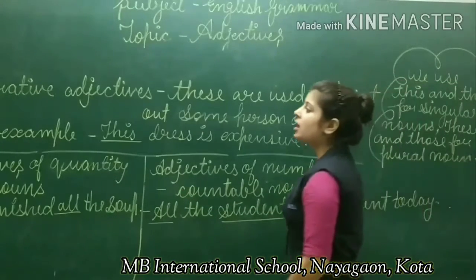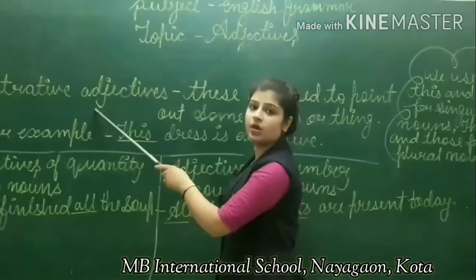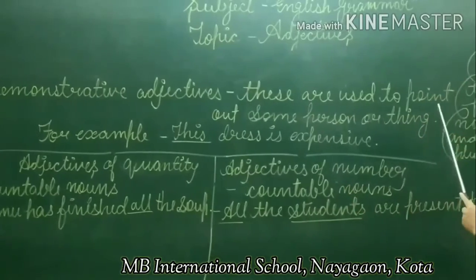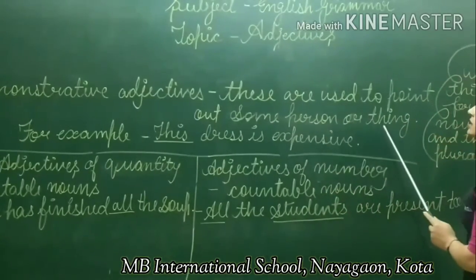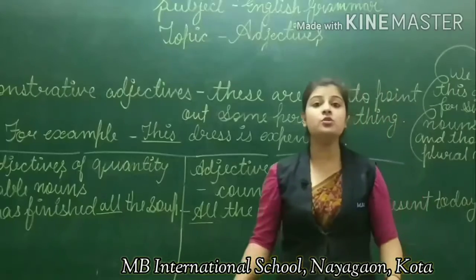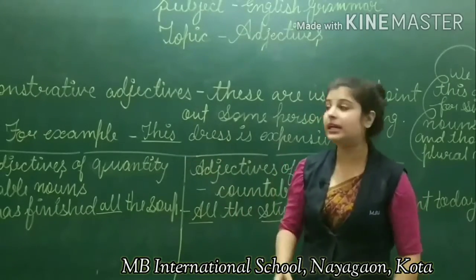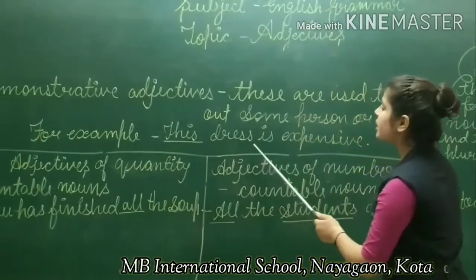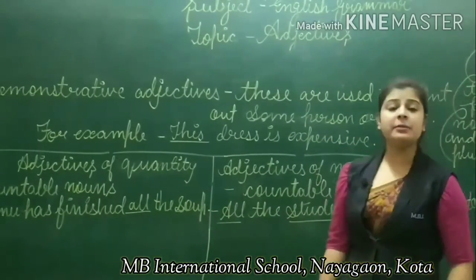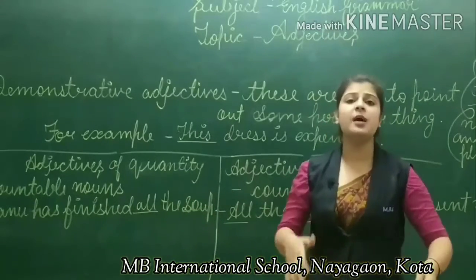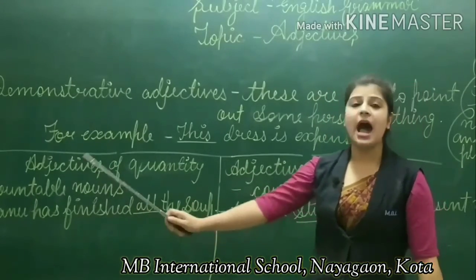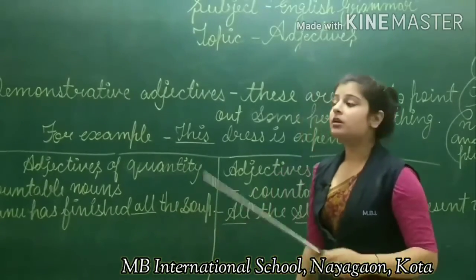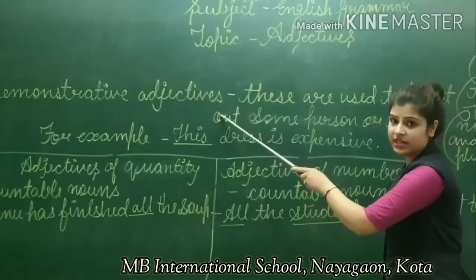Now moving on to the next adjective, which is the demonstrative adjective. What is a demonstrative adjective? These are used to point out some person or thing. Demonstrative adjectives are used to indicate a person or a thing. For example, this dress is expensive. For example, I am indicating a book and I am saying that this book is mine. So it is called a demonstrative adjective.